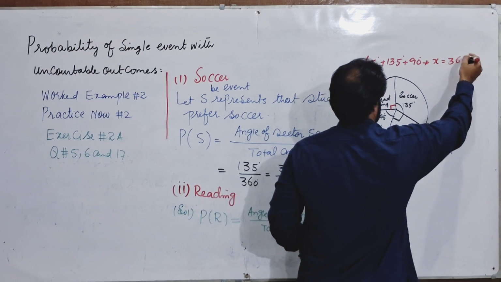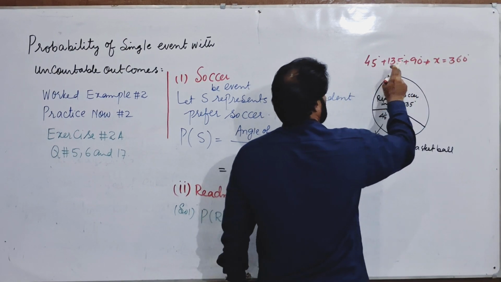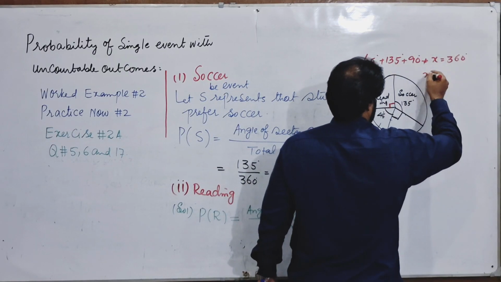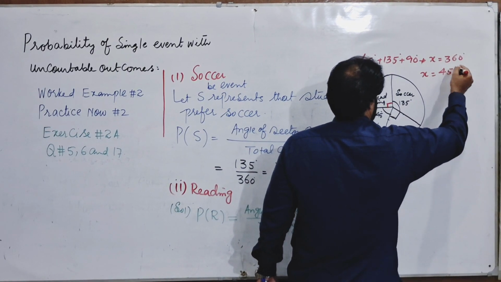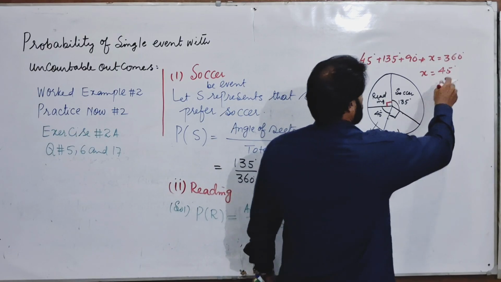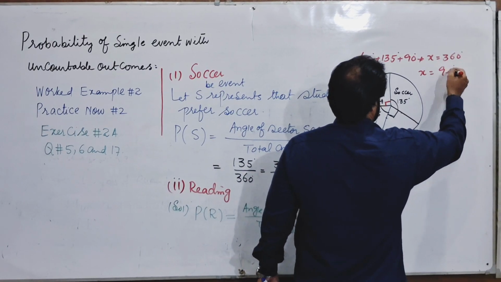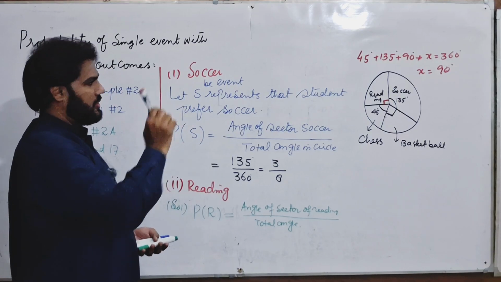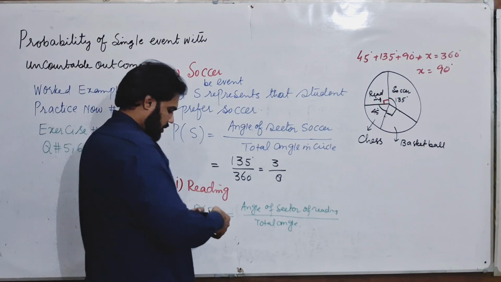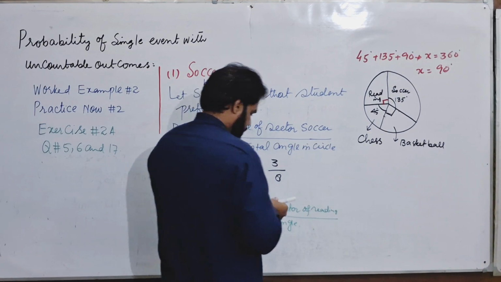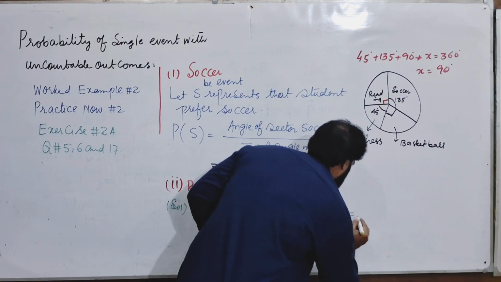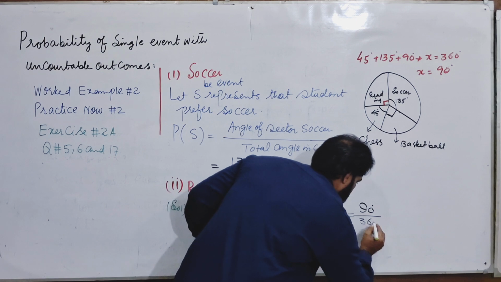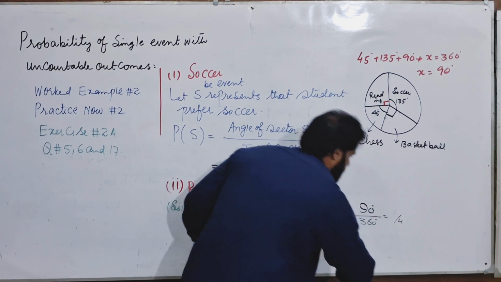The total angle at the center of the circle is 360 degrees. 45 plus 135 is 180. 180 plus 90 is 270. After subtracting, this becomes 90 degrees. So the angle of the sector for reading is 90 divided by 360, which is equal to 1 by 4.